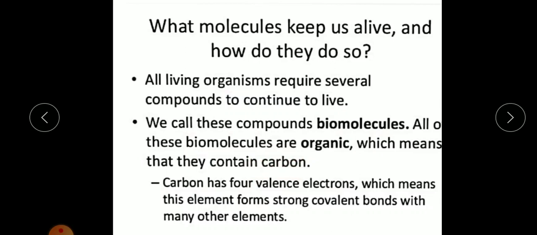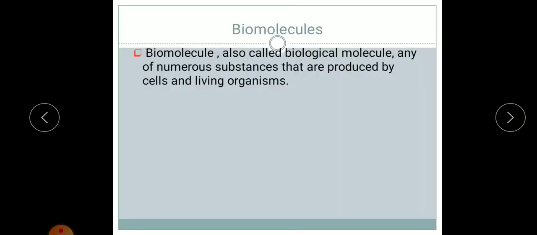Carbon has a very unique property, as we know, since it has valence electron 4 and it has the property to link with each other to form a long carbon chain. That property we call the catenation property, and it can form strong covalent bonds with many other elements. So the definition of a biomolecule, also called a biological molecule, is any of numerous substances that are produced by cells and living organisms. So the chemical substances which are produced by cells and living organisms, we can call biomolecules.